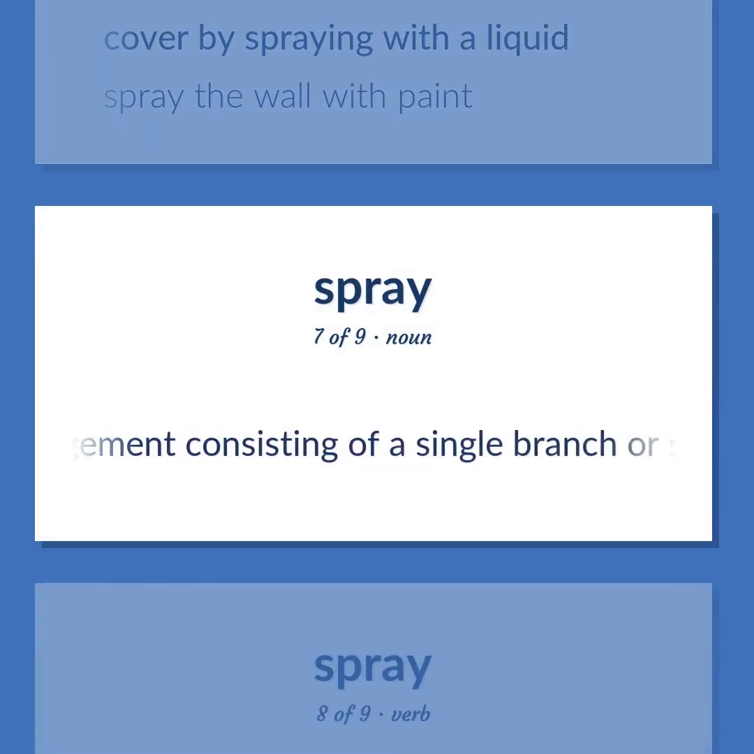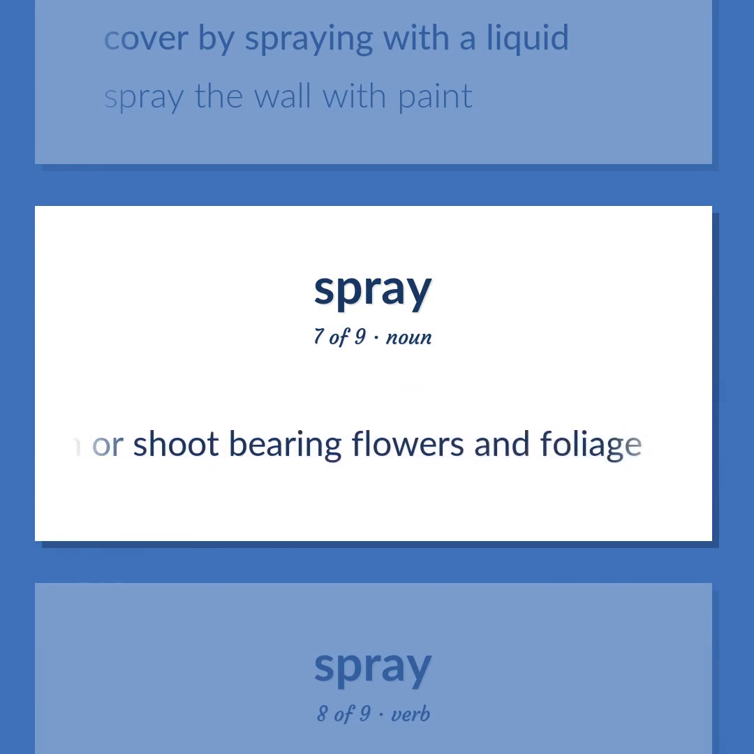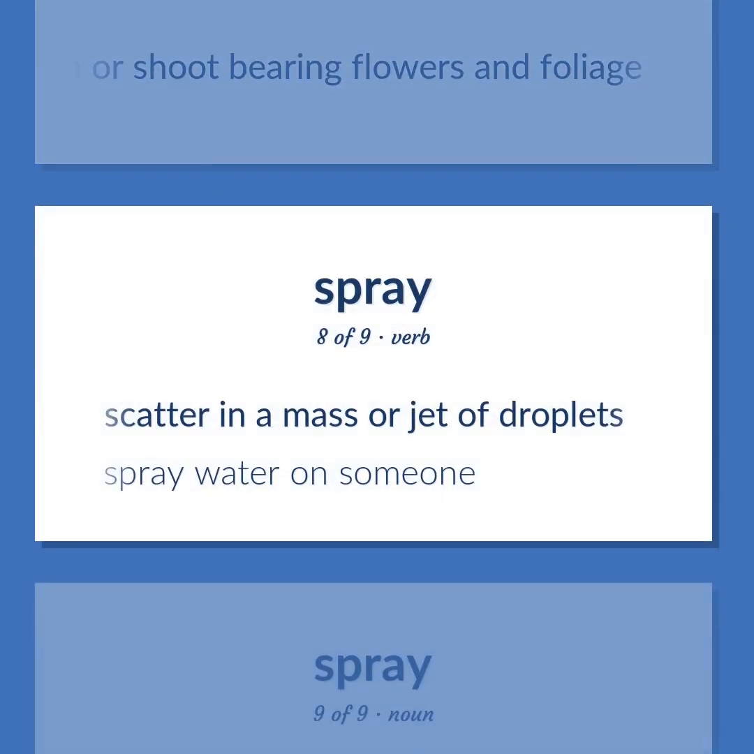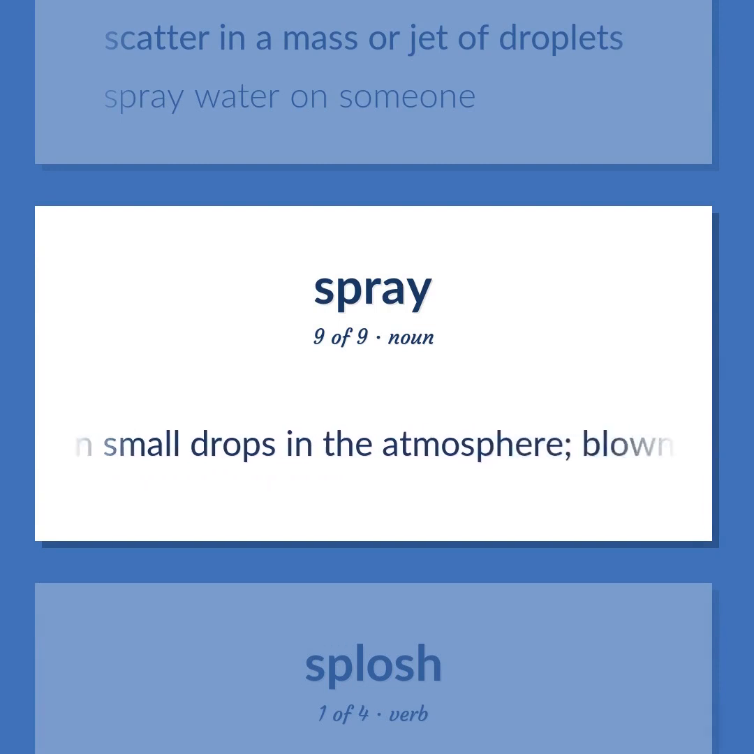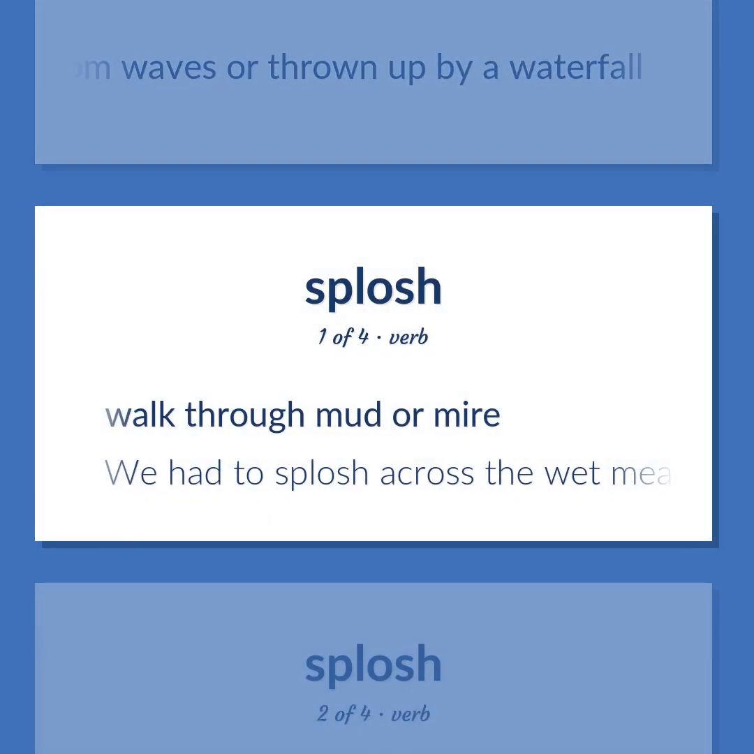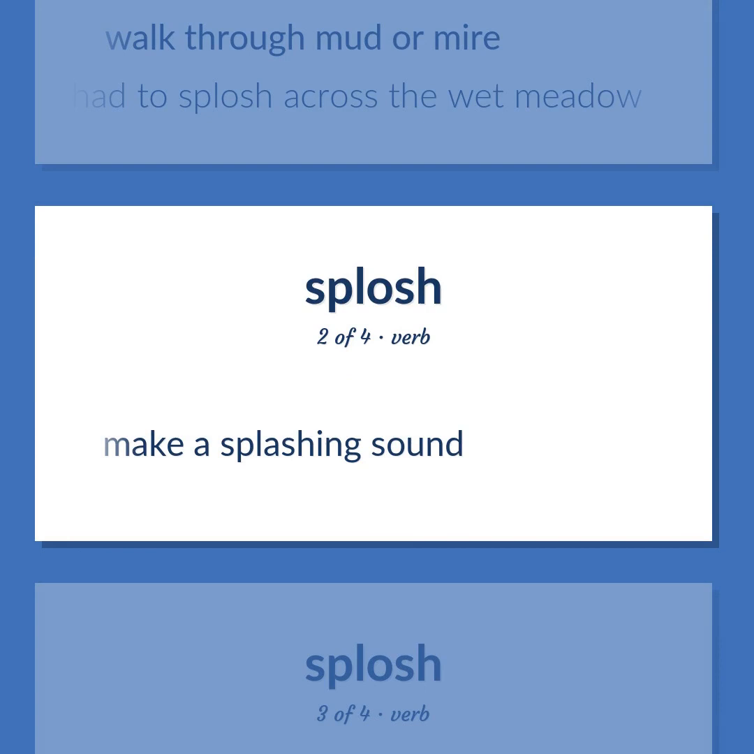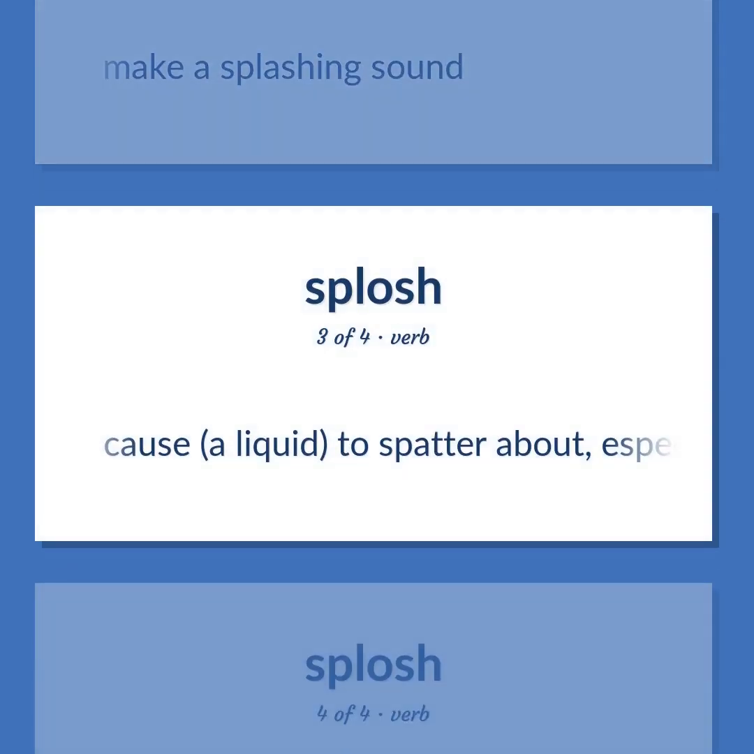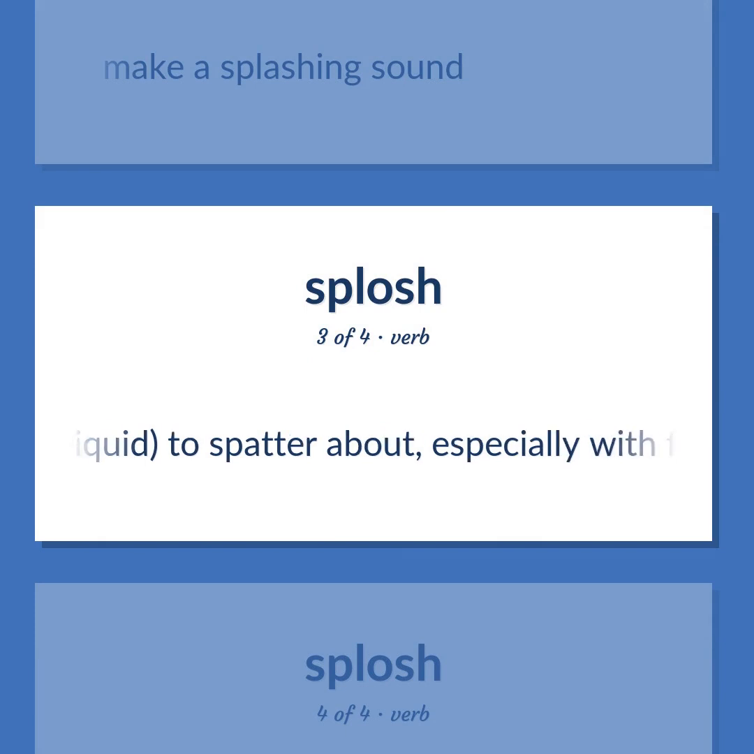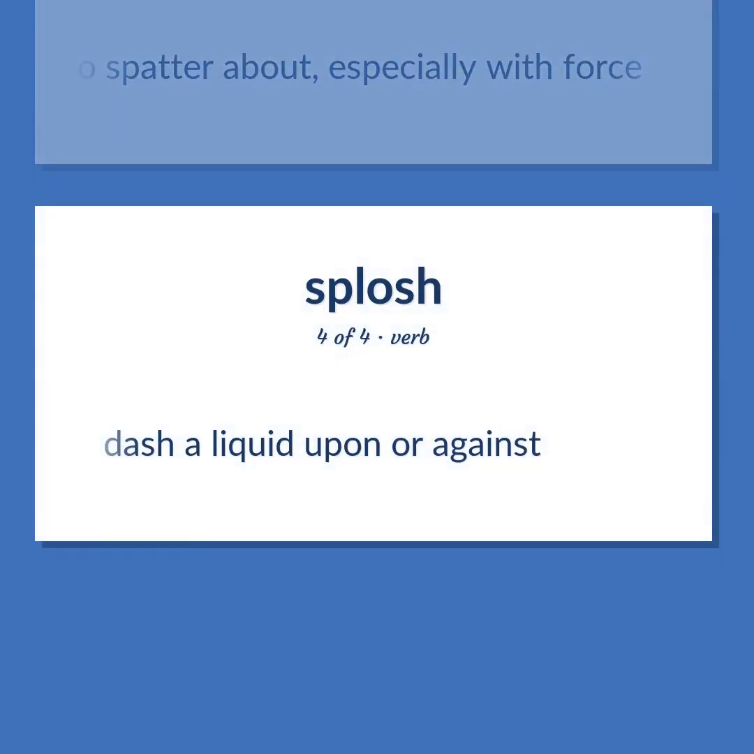Flower arrangement consisting of a single branch or shoot bearing flowers and foliage. Scatter in a mass or jet of droplets. Spray water on someone. Water in small drops in the atmosphere, blown from waves or thrown up by a waterfall. Walk through mud or mire. We had to splosh across the wet meadow. Make a splashing sound. Cause a liquid to spatter about, especially with force. Dash a liquid upon or against.